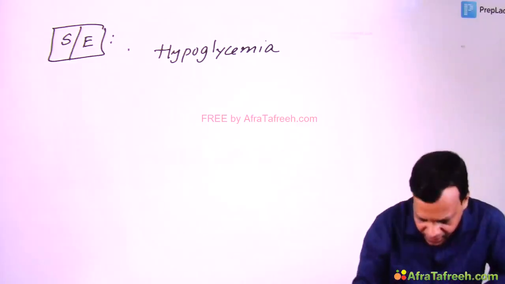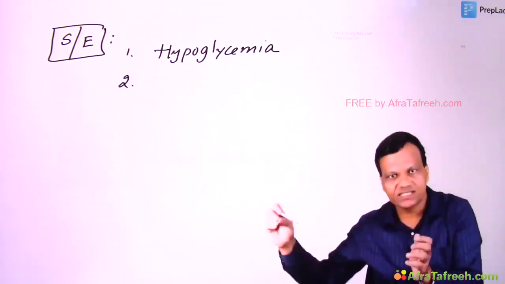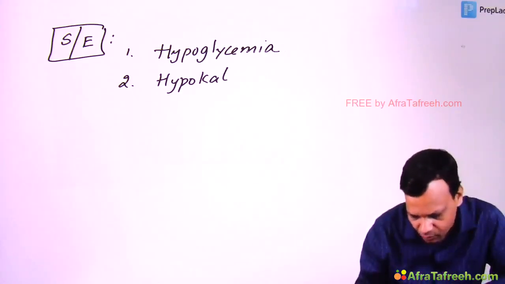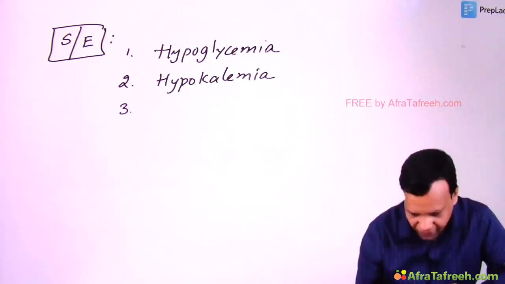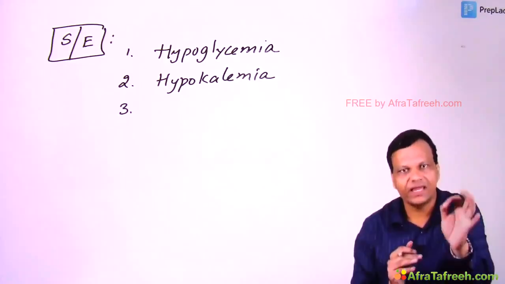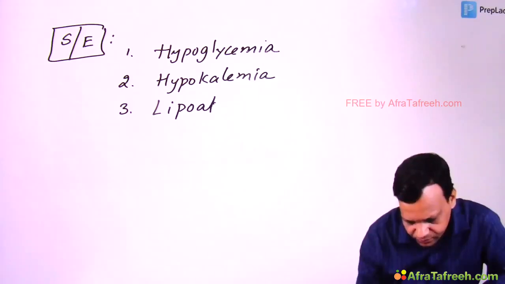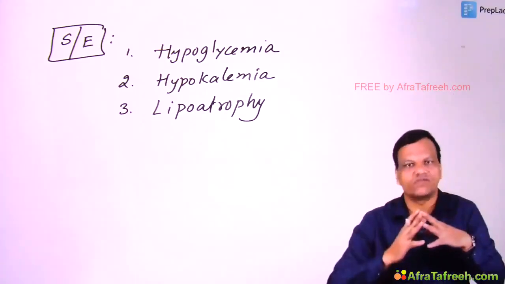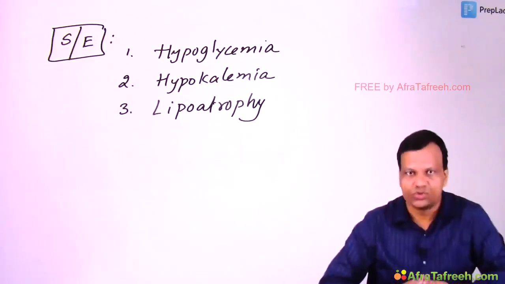Okay. Second, we know potassium is afraid of insulin. So when we give insulin, potassium goes inside the cells. So it can result in hypokalemia also. Hypokalemia. And third, if we keep on repeating insulin injection at the same place again and again, that can lead to lipoatrophy. So these are the major adverse effects of insulin. Clear? So these are the important points regarding insulin.